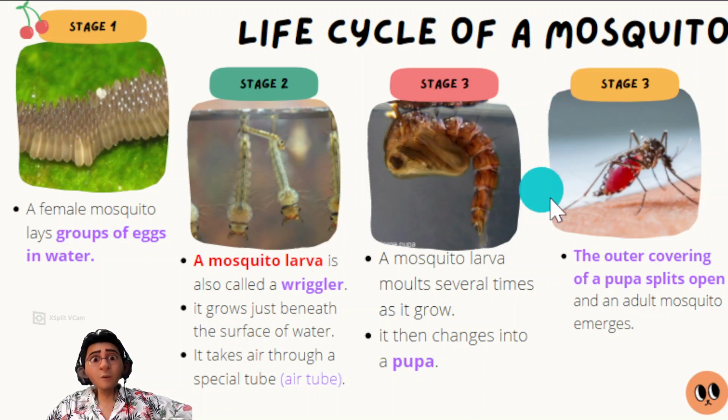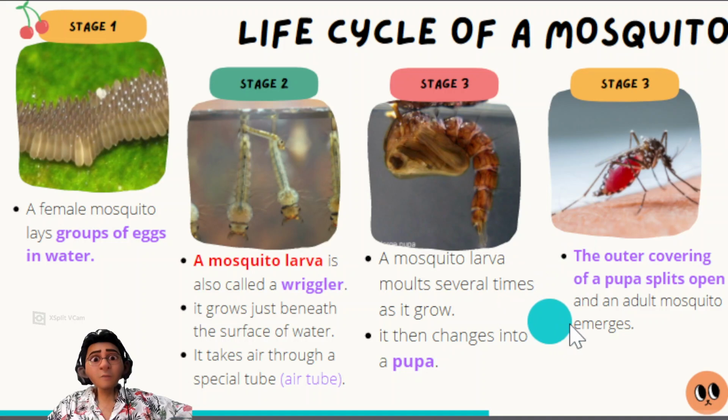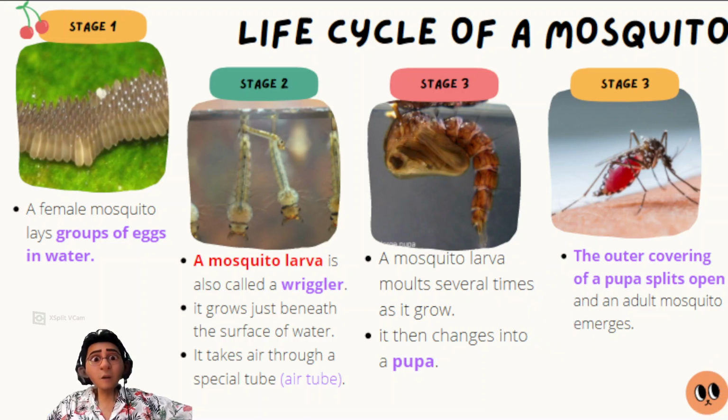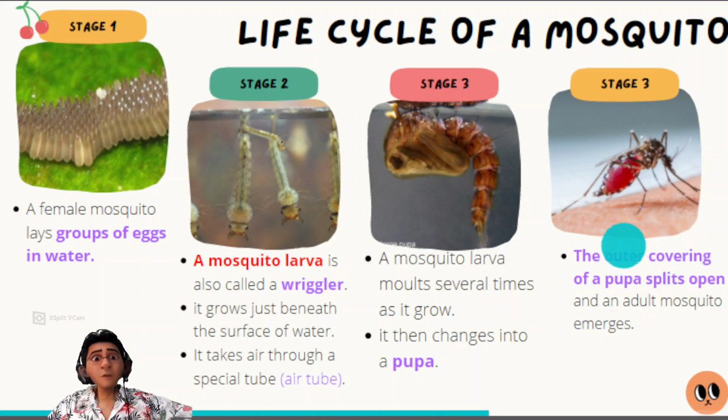And from a pupa, the outer covering of the pupa splits open and an adult mosquito emerges. So these are the 4 stages of a mosquito.